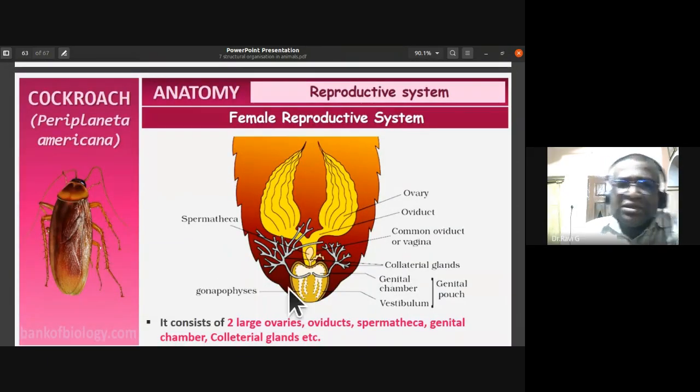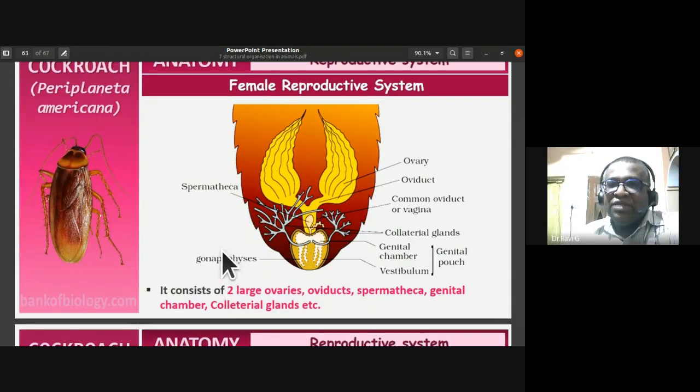The female reproductive system is much simpler. It consists of two large ovaries. You can notice the ovaries in this simpler diagram. Then the oviducts: the ducts which carry the ovum or egg cell we call oviducts. Then the spermatheca is also there. This small structure is called the spermatheca. Then the genital chamber. They don't have a uterus, but a genital chamber.